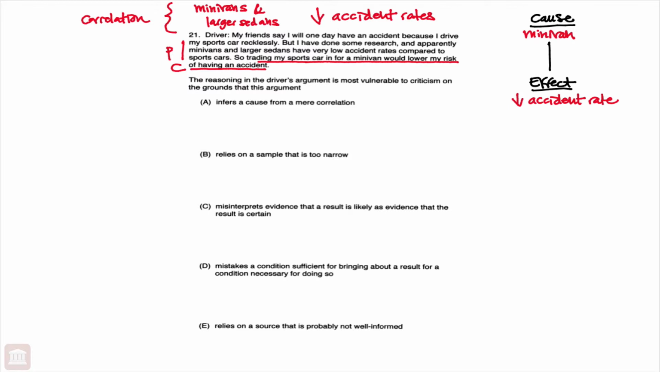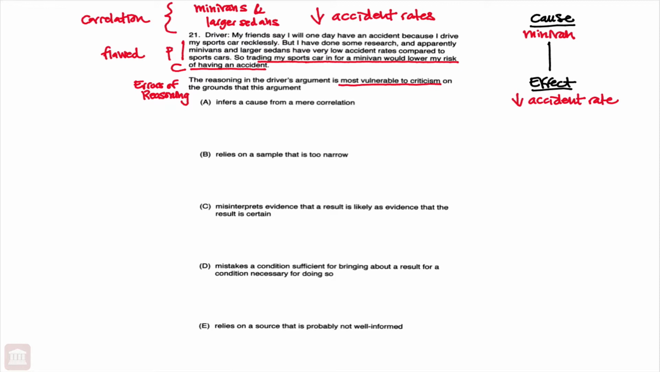So here he takes a correlation that minivans have lower accident rates, turns it into a cause and effect argument by saying in his conclusion that trading his sports car in for a minivan would lower his risk of having an accident. Clearly this is a flawed argument. Taking correlation for cause and effect, so looking at the question stem, the reasoning in the driver's argument is most vulnerable to criticism on the grounds that this argument, again, most vulnerable to criticism. We have another errors of reasoning question. So looking for an answer choice that explains this flaw of mistaking a correlation for cause and effect,